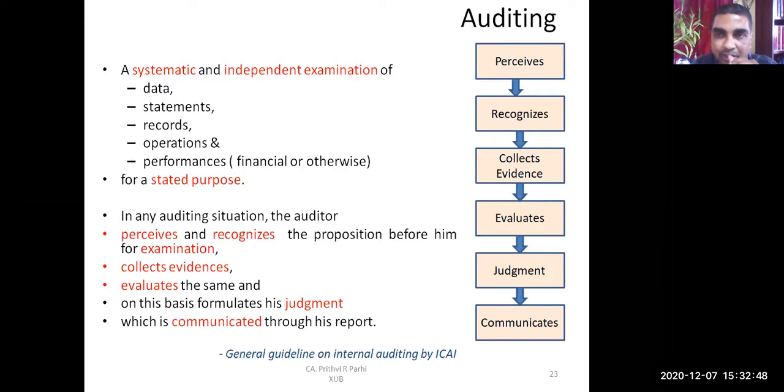Yes, sir. Okay. Suppose you are seeing one item, vehicle. So you must be perceiving something, no? Something should come to your mind. You see the company owns a vehicle. The value of that vehicle is 5 lakh rupees. The vehicle must be in the name of the company. Then the vehicle must be used for the business of the company. So these are your perceptions, is it not? Yes or no? Please participate.